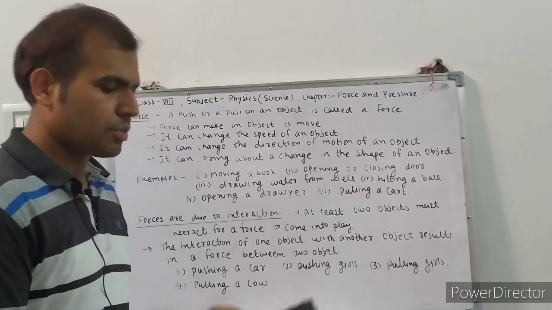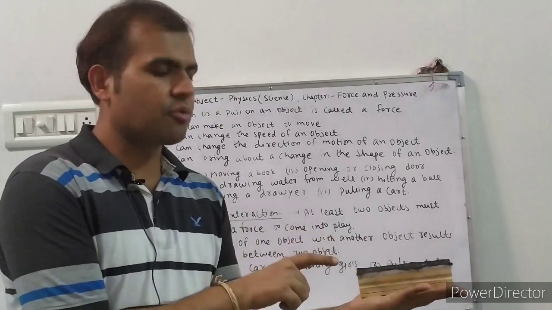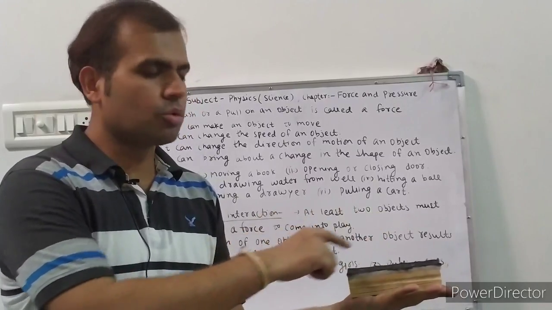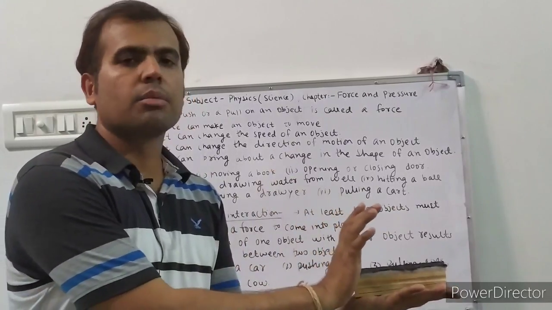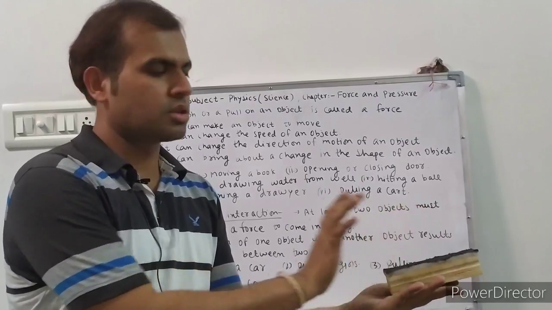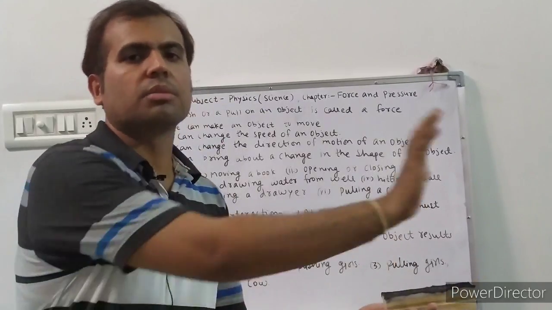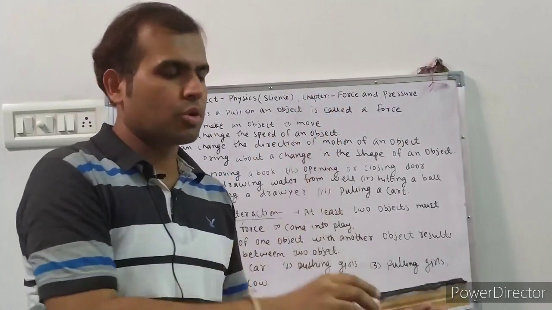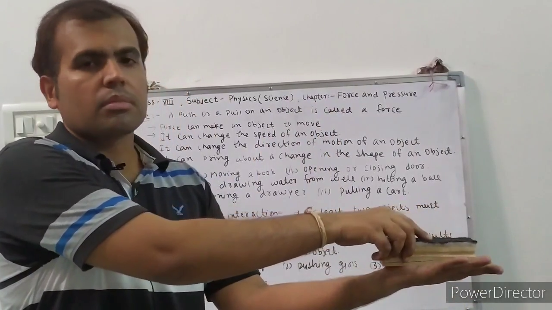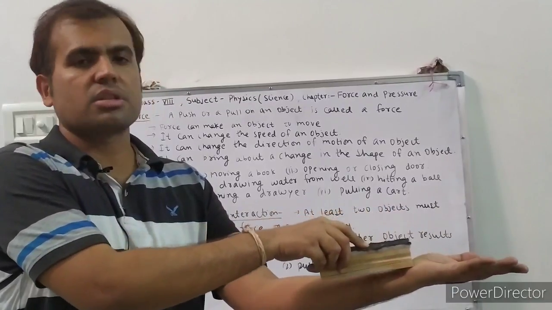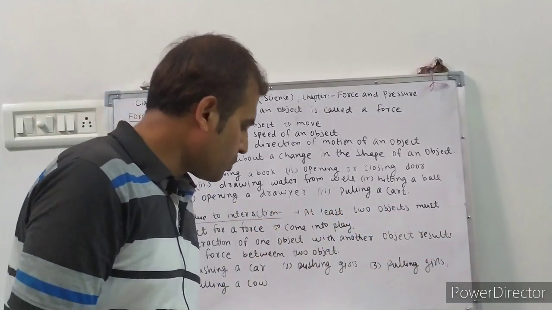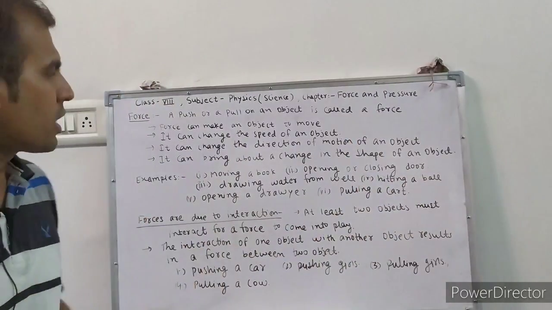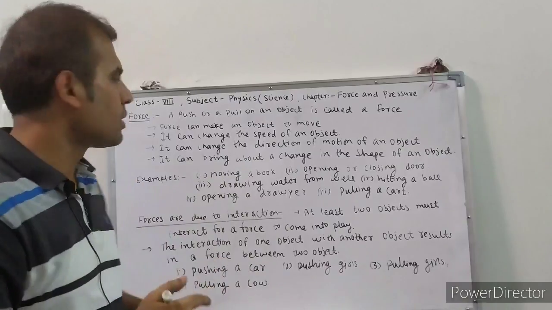Like suppose this is a duster, and if you want to move that duster, then you will need a push. Okay, this is called push. Pushing something, like pushing a wall, pushing this board. And this process is called pulling. So push or pull something. Okay, pulling a rope, like.